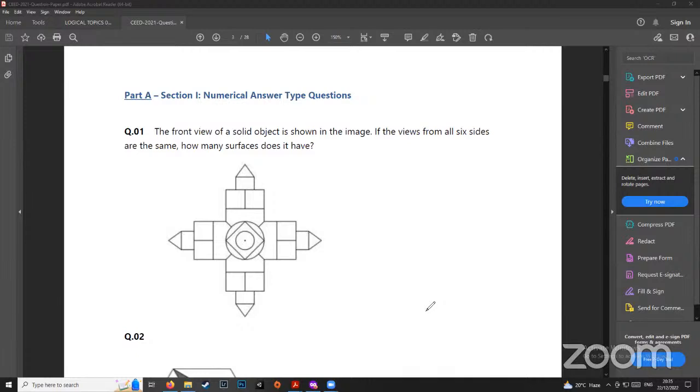But in this question, they have made it a little bit more tricky because they want to see. They know that general objects everybody can count, but can the students who want to get into UCEED, NID, solve these sort of questions?